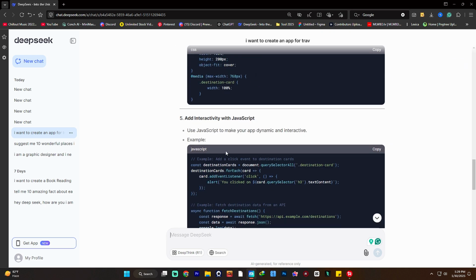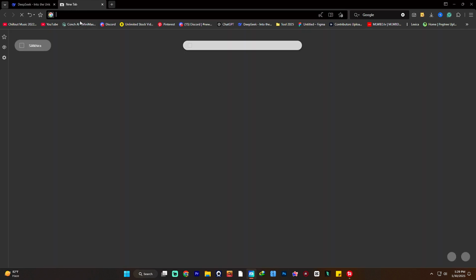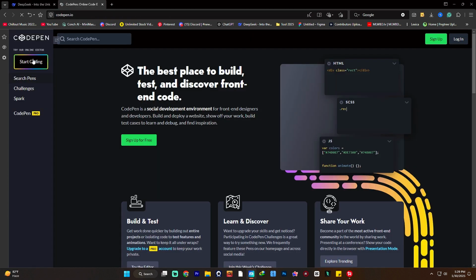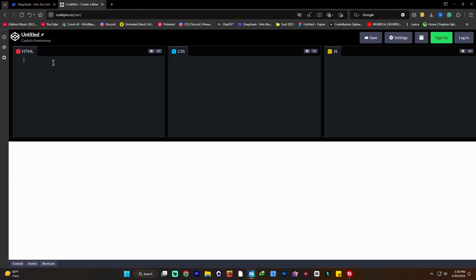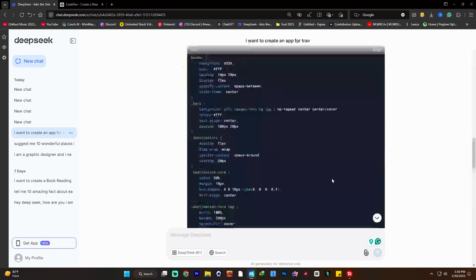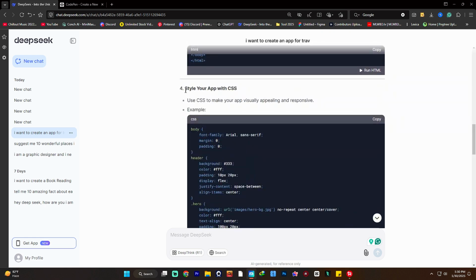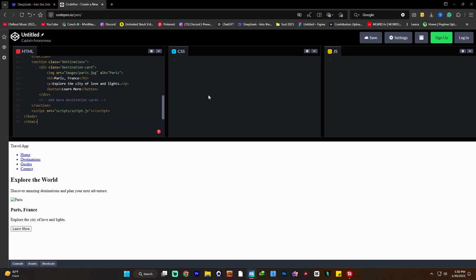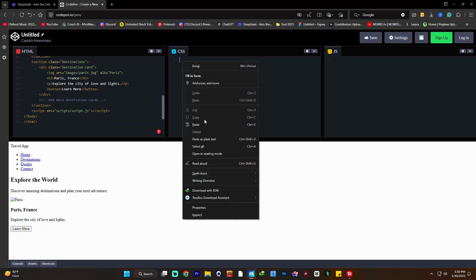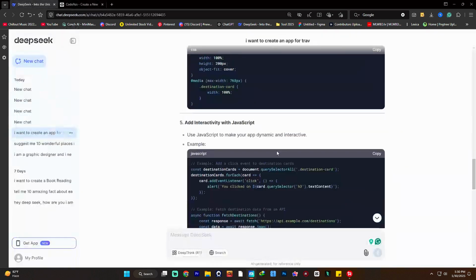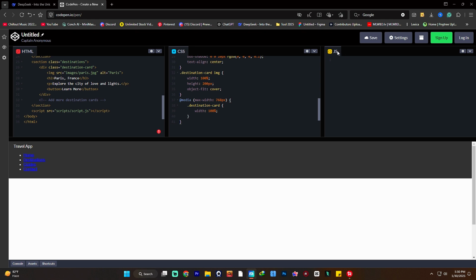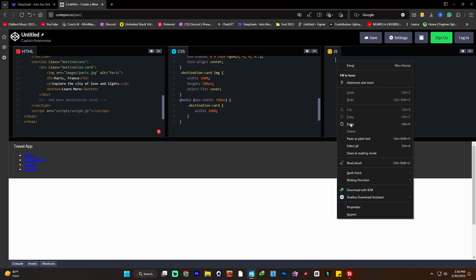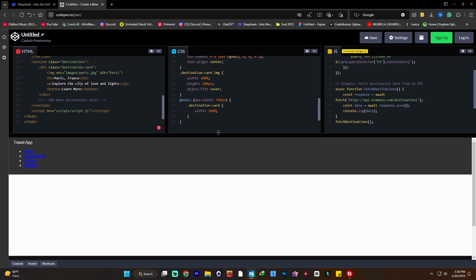So how to check that? Just go to CodePen, go here, and just copy the first HTML code and paste it here. Then go here, and here it says style your app with CSS. So I'm gonna copy the CSS, and here it says CSS, so I'm gonna paste it here. Then we are gonna find the JavaScript. So just copy, and as you can see, it says JavaScript, JS. So I'm gonna paste it. As you can see, it gives us a normal view of our travel app.